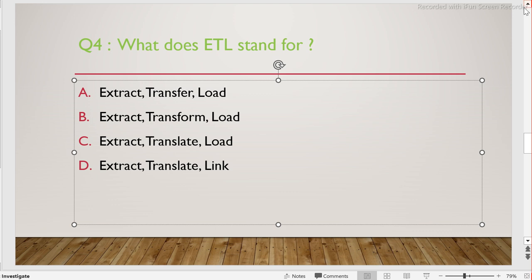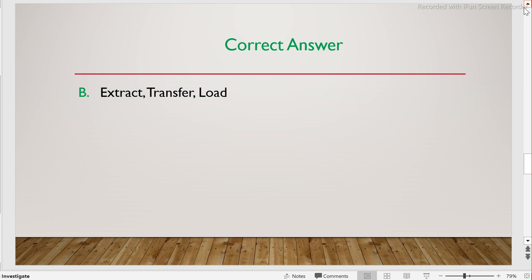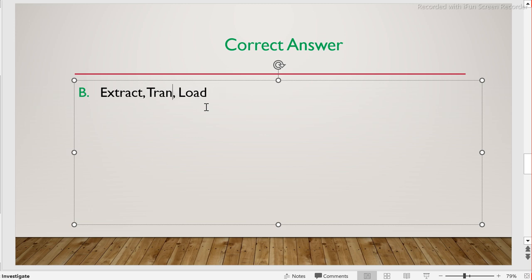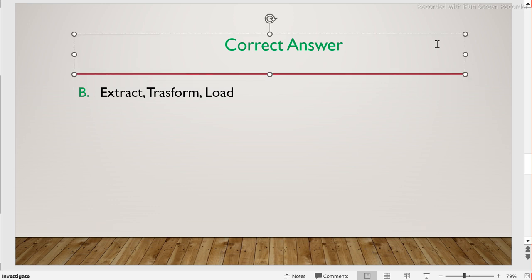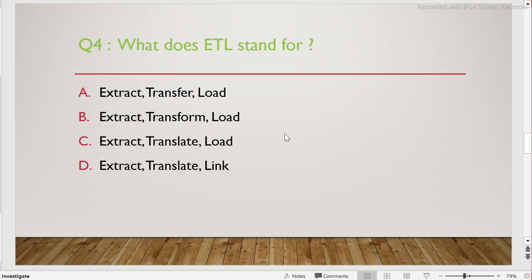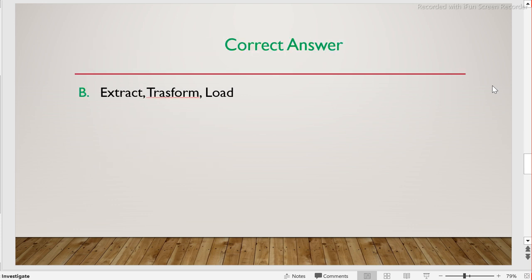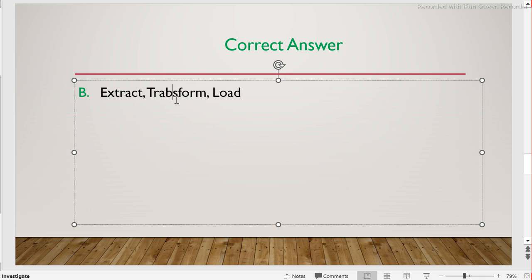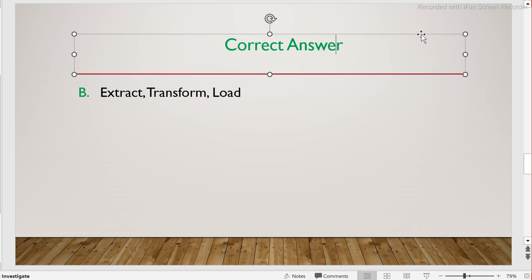So the answer shows extract transfer load. No, this is the wrong answer. Extract transform, guys. Extract transform load. I think this is a copy paste error. Extract transform load, which is basically option number B, is the right answer. This should be transform. All right, no worries. Now let's go to the next question.